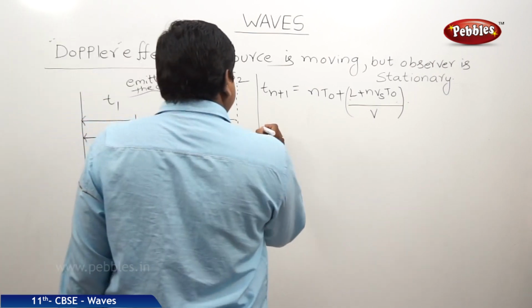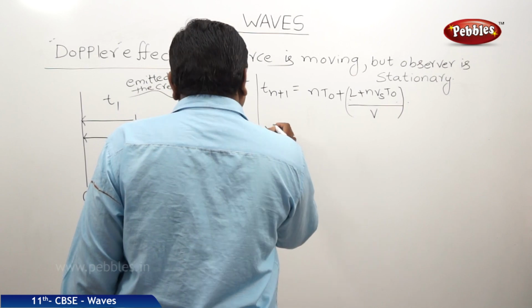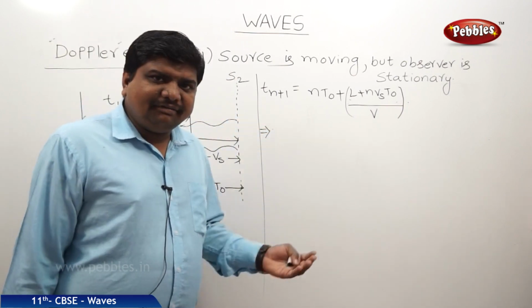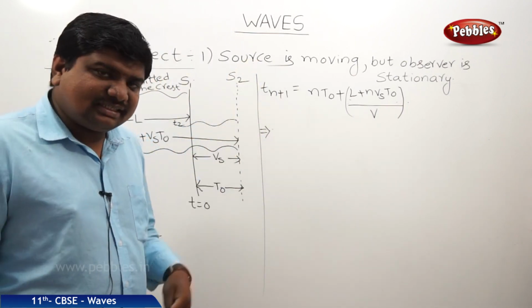And at the same time, what is the time interval between the nth crest and the n plus 1th crest?